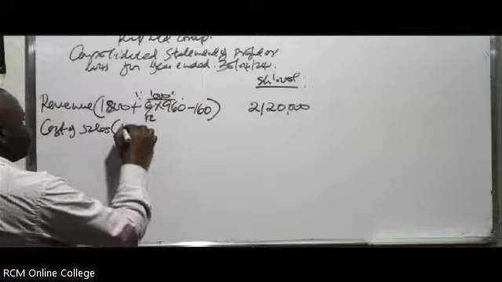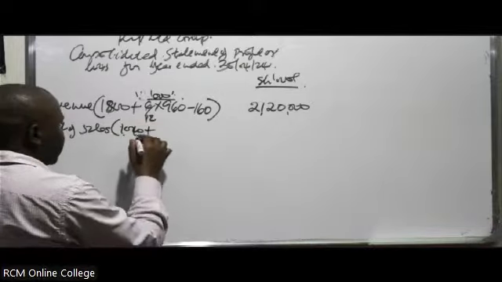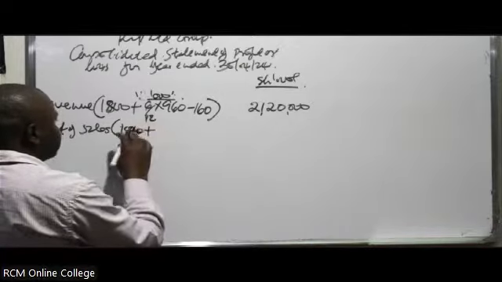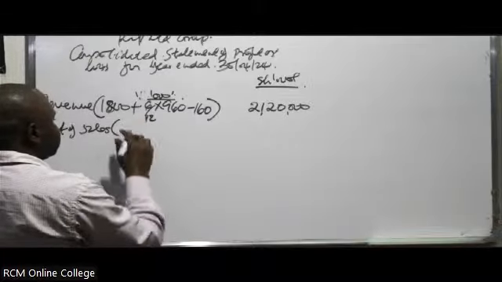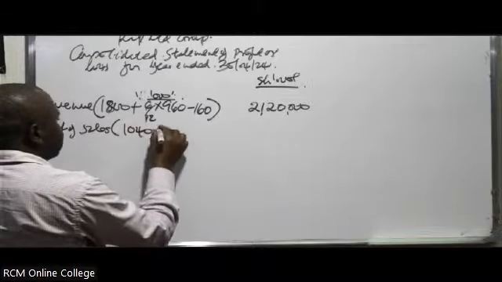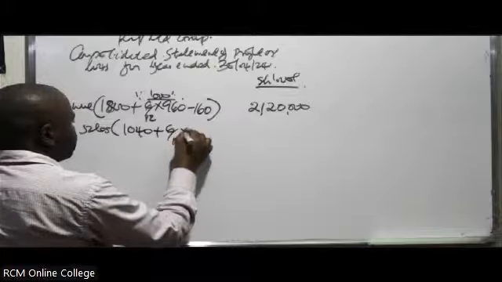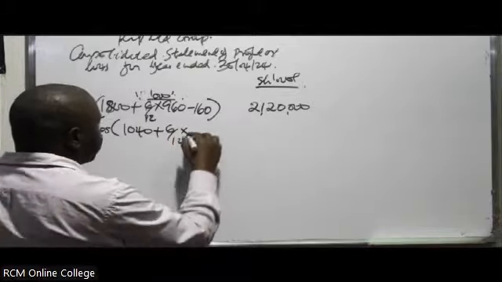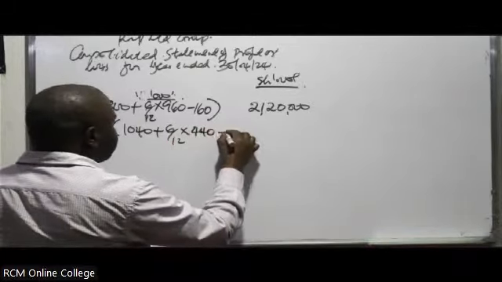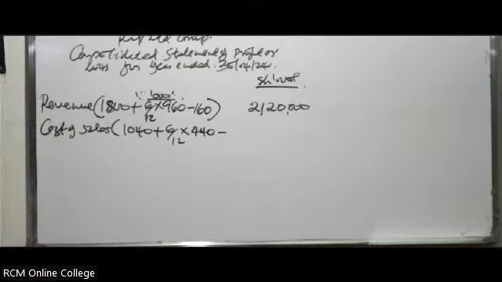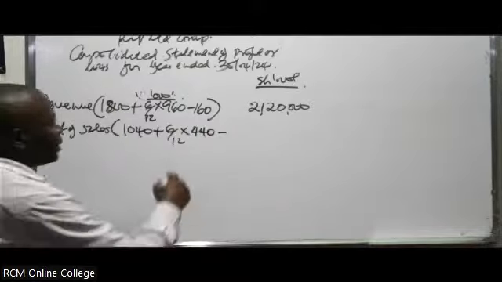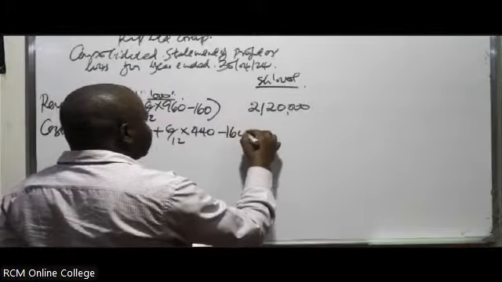You take 1040 plus 6 out of 12 times 440. But now there are some items we've been able to say that they affect. There's the intercompany sale, 160.